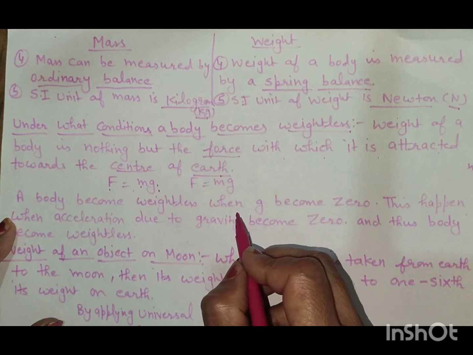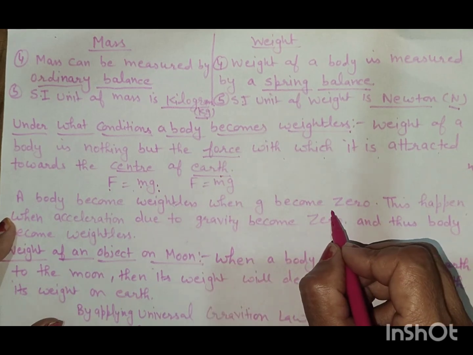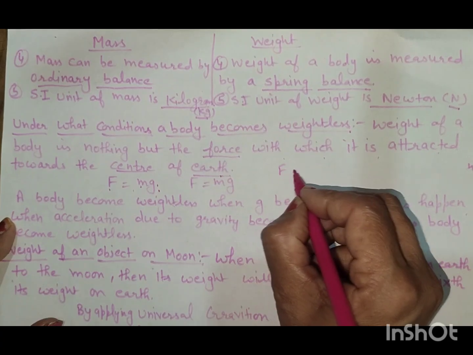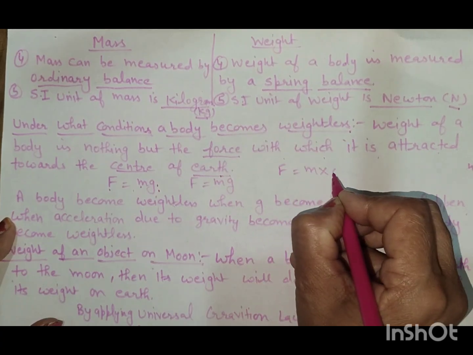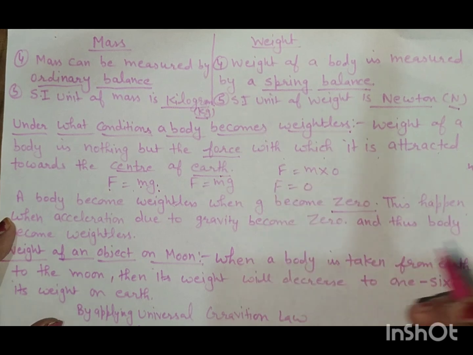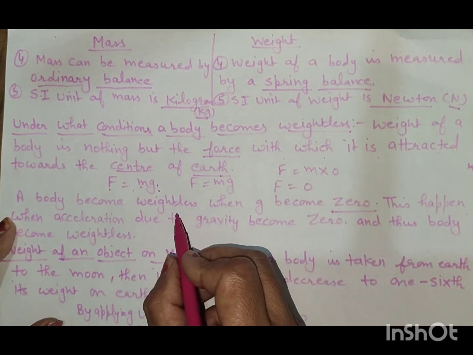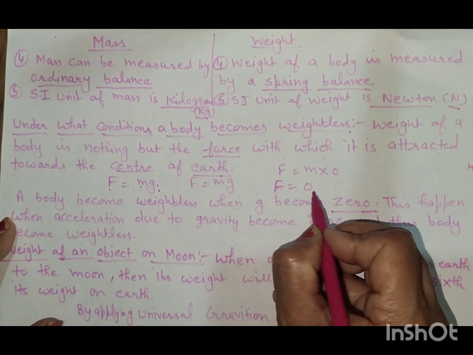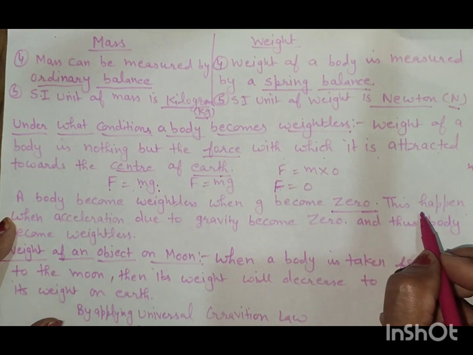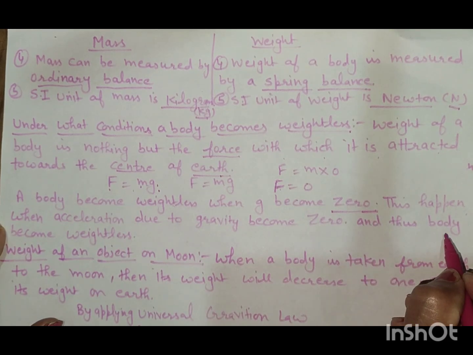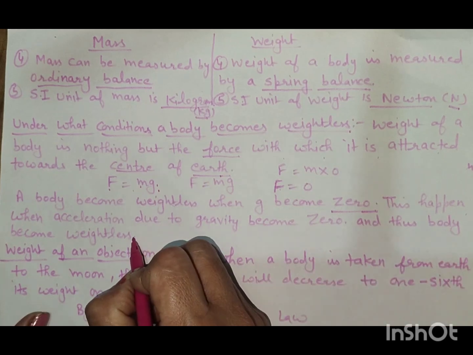A body becomes weightless when g becomes 0. When g becomes 0, if we put the value of g as 0, then force becomes 0. Then the body becomes weightless. This happens when acceleration due to gravity becomes 0, and thus the body becomes weightless.